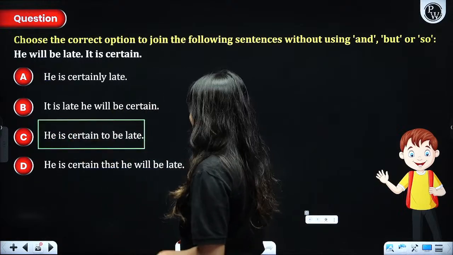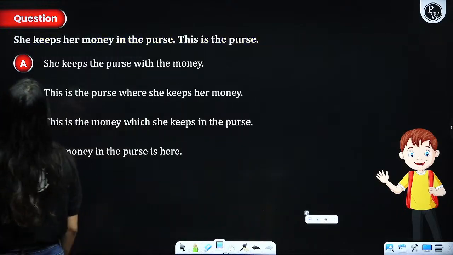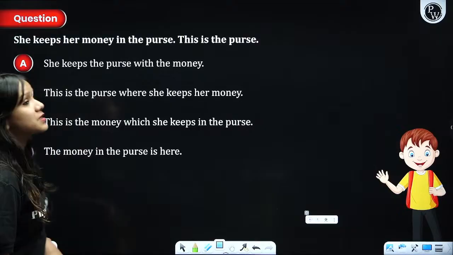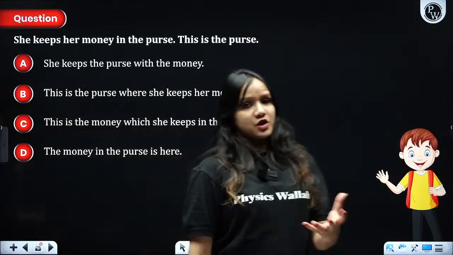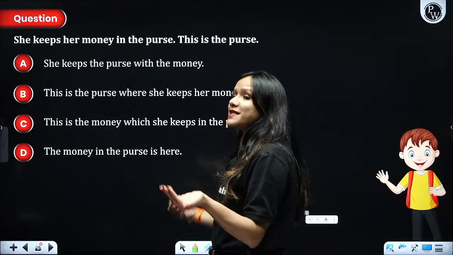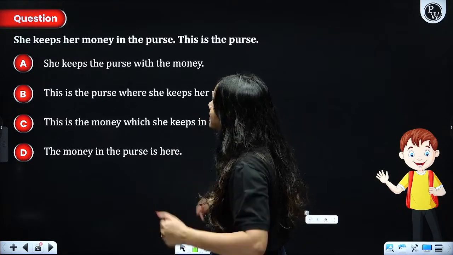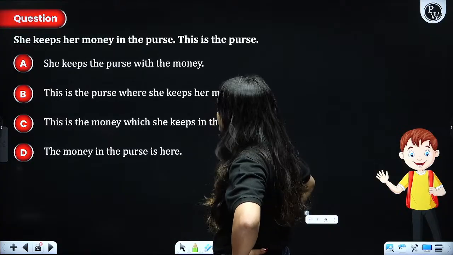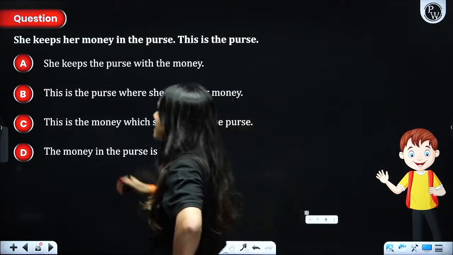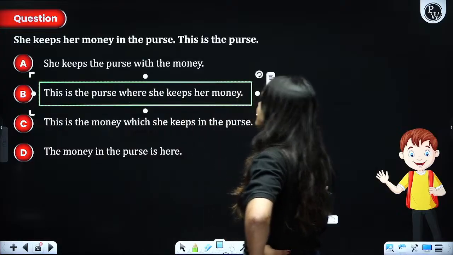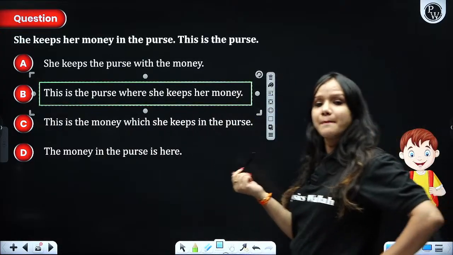Right? Next one. She keeps her money in the purse. This is the purse where she keeps her money. Simple. Now let me see whatever I have spoken, have we got the option over here? This is the purse where she keeps her money. This is the money, no. So simple. This is the purse where she keeps her money.